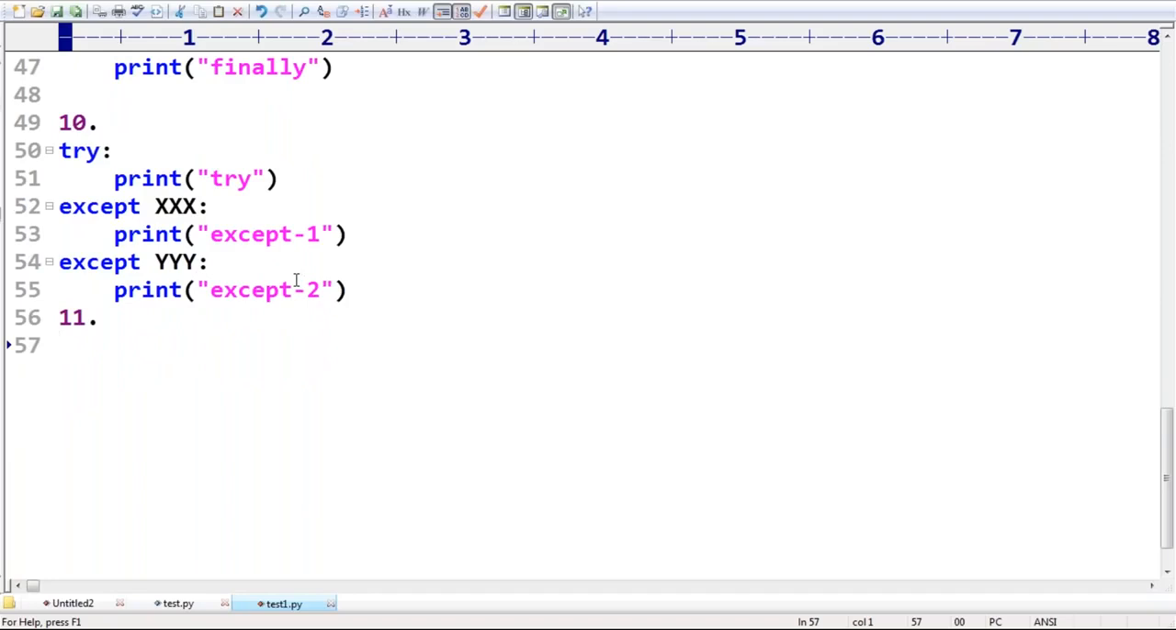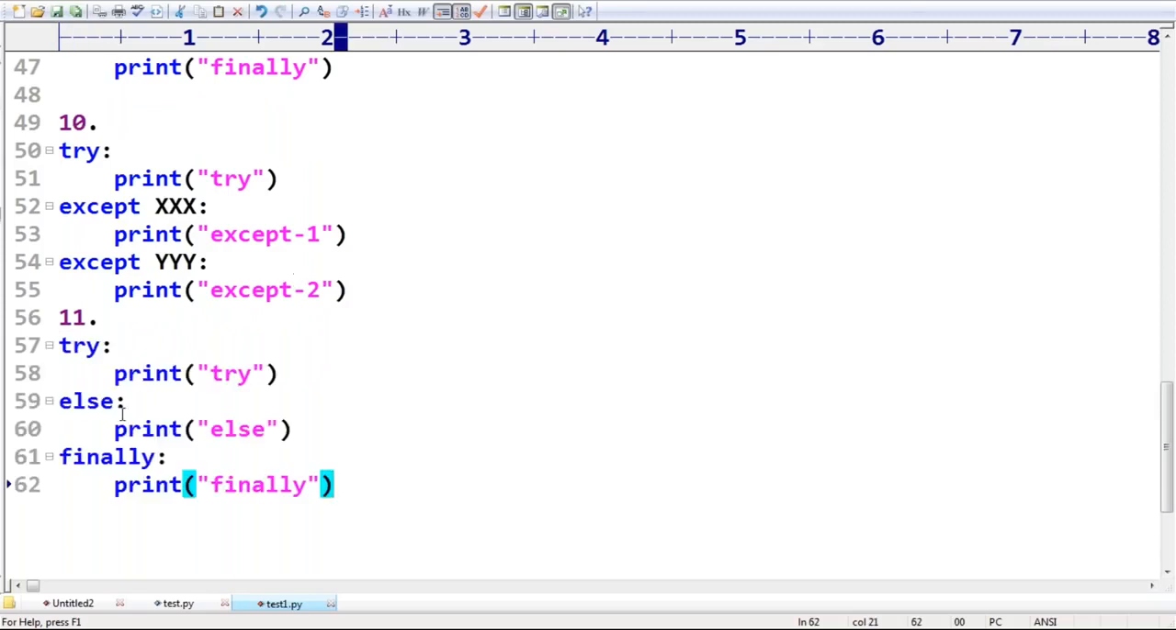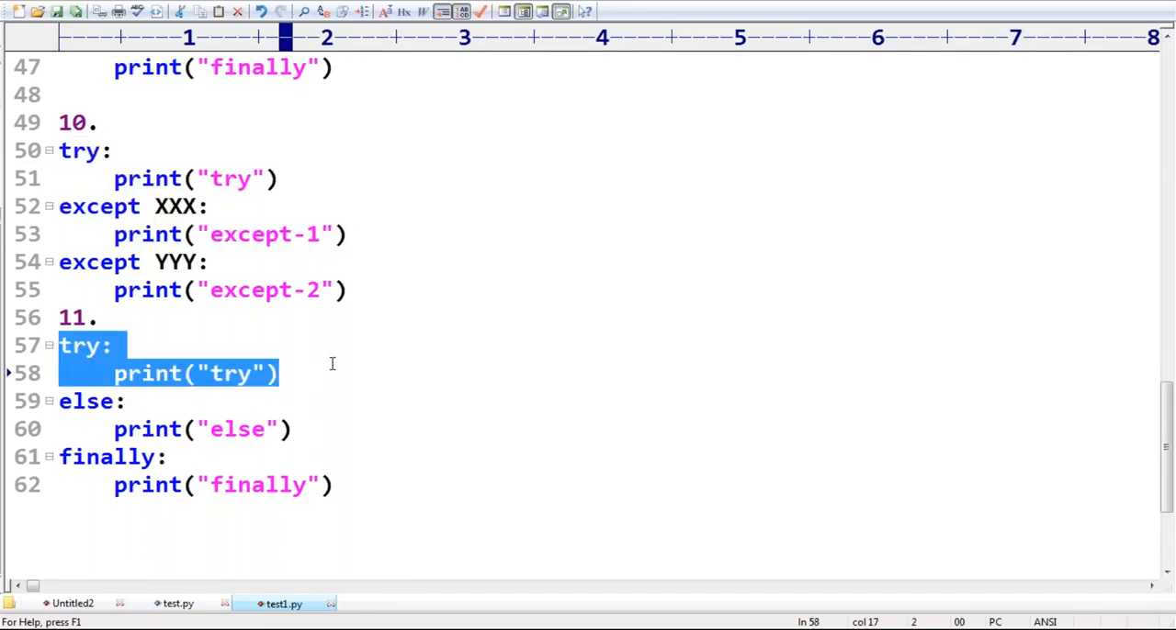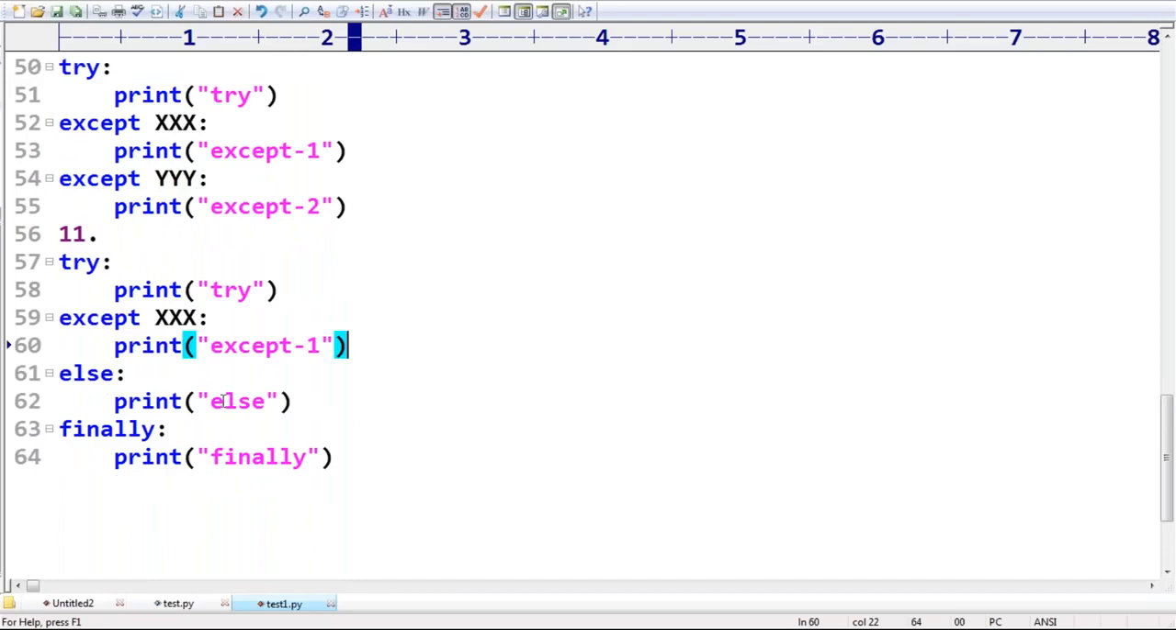Remember this one, sir. Similarly, try followed by except block I'm taking. Just have a look once, sir. Try followed by except I'm taking, and then else I'm taking, another else I'm taking, like this one. Can you please tell, is it valid or invalid? Sir, how many else blocks are we taking? Two else blocks I'm taking. Is it valid or invalid?